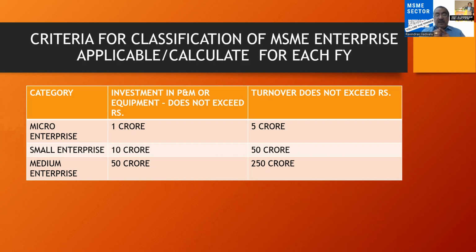In case there is any deviation from one category, suppose the investment in plant and machinery is less than 1 crore, but the turnover is 5.2 crores, then the micro enterprise should be classified as a small enterprise. We will discuss this in the next slide.